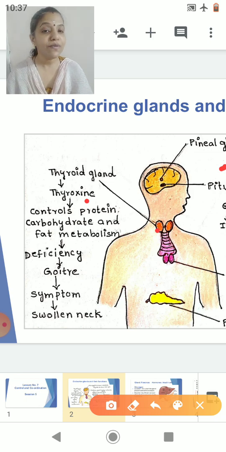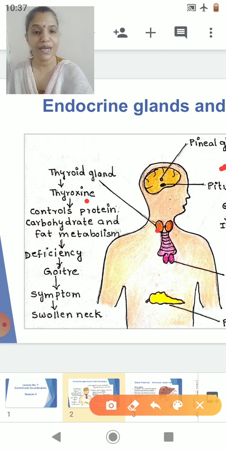Now, what is the symptom of a goiter? The symptom is that a person experiences a swollen neck. So students, these were the four different endocrine glands which we have done in the previous session. Now let's go to the remaining endocrine glands.